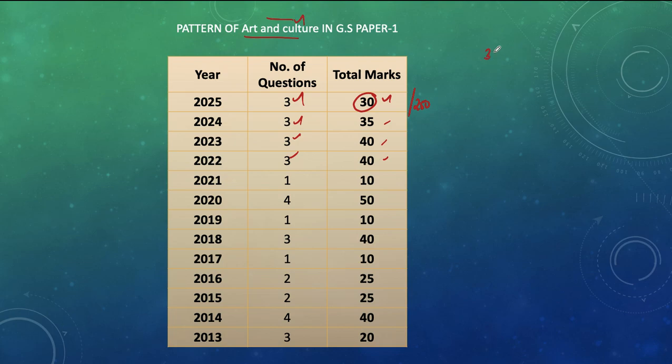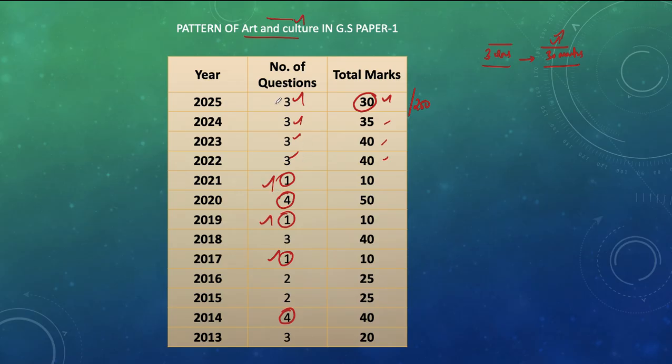But we can minimum expect for the UPSC Mains 2026 examination 3 questions of minimum 30 marks. So, in that perspective, we need to prepare ourselves for the art and cultural segment. Even if you look at the maximum number of questions, they have asked 4 questions in 2014 and in 2020. Other than that, the least number of questions is one, which they have asked in 3 major years, that is in 2017, 19, and 21.